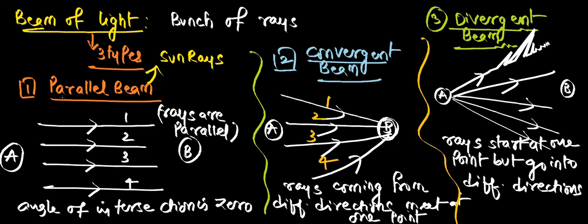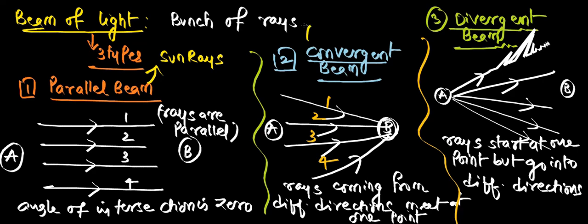So what could be the example of a convergent beam? If you take a convex lens, or a concave mirror, both will converge the rays after reflection.